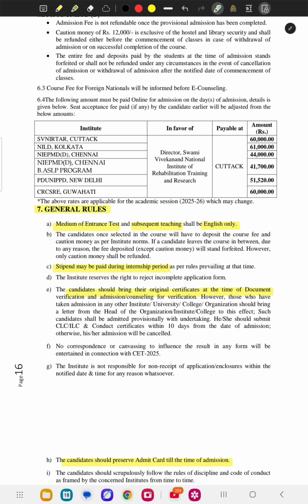The rules at that time follow the university, and stipend may be paid only during that time. So candidates should bring their original certificates at the time of document verification and admission counseling. This is the most important, because what happens is students come for the counseling process with photocopies, so please make sure there are no photocopies. Take the original documents for verification of your counseling.